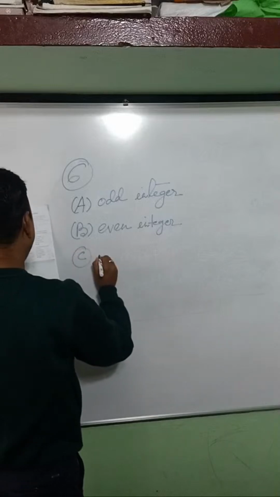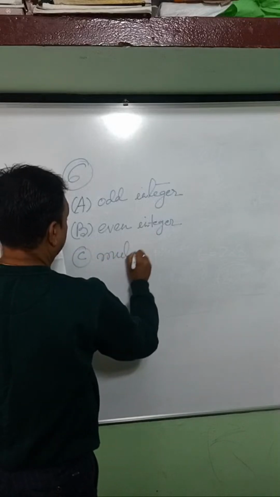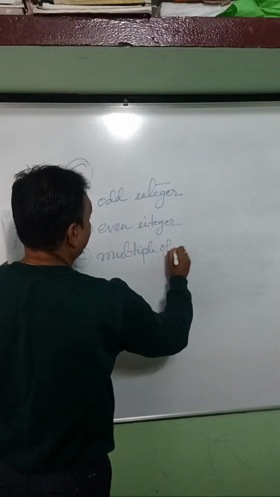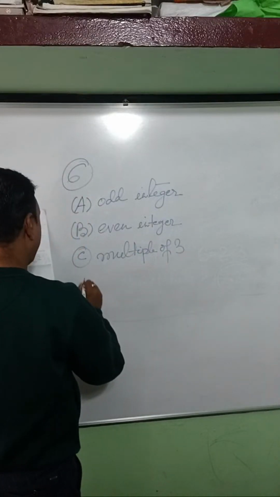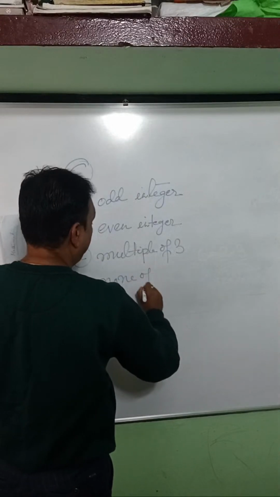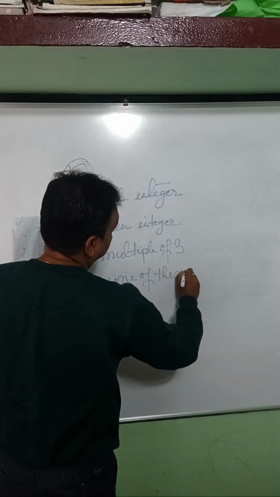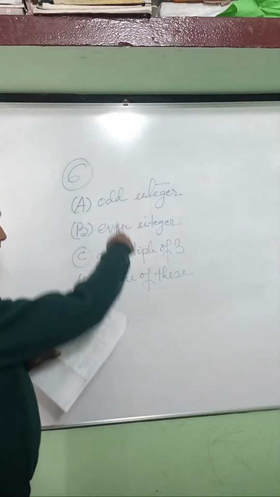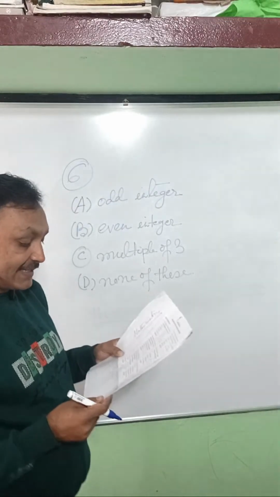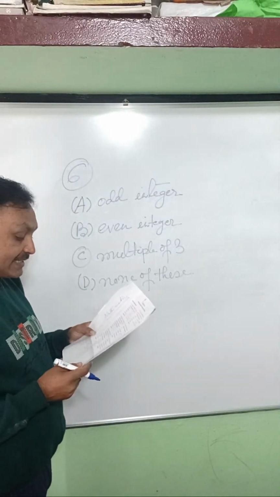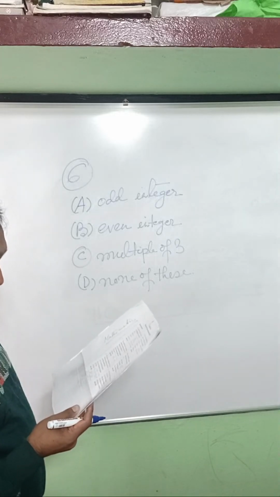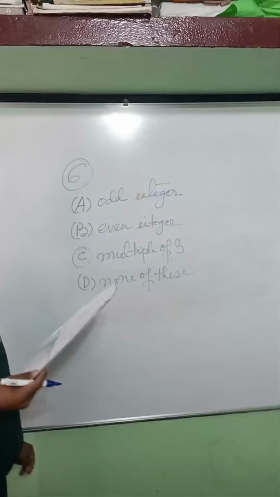Option C, multiple of 3. Option D, none of this. So these are the options. The question is, if p square is an even integer, then p is an odd integer, even integer, multiple of 3, or none of this.